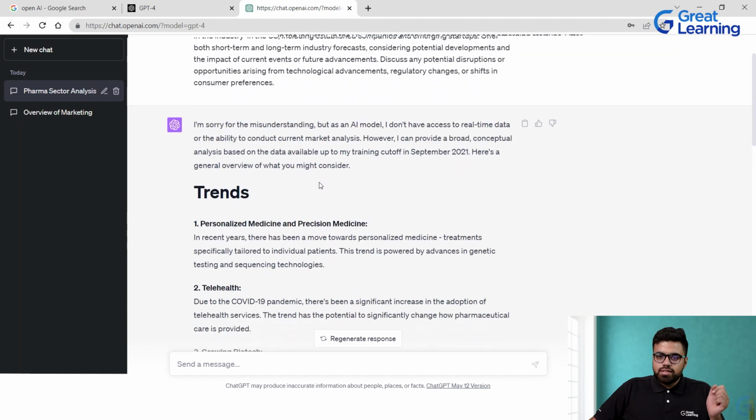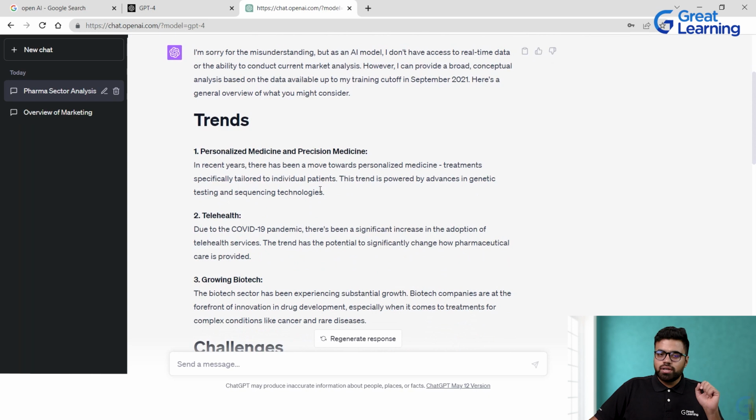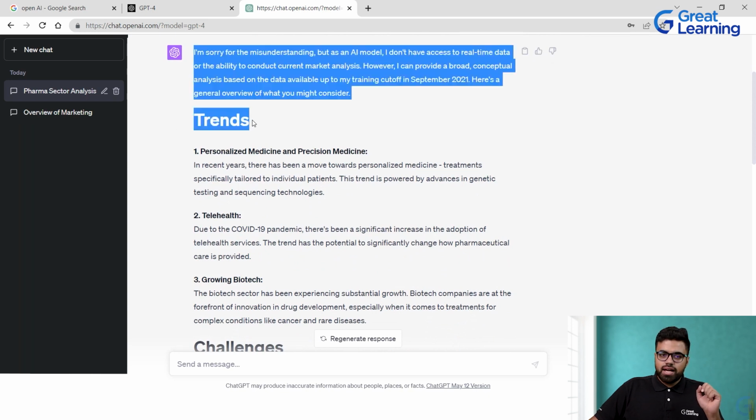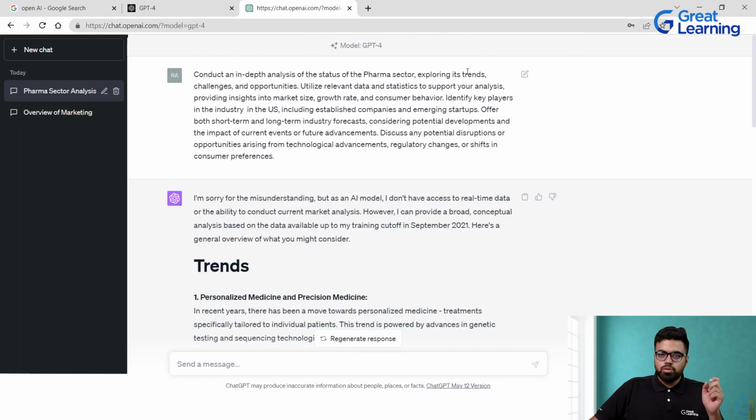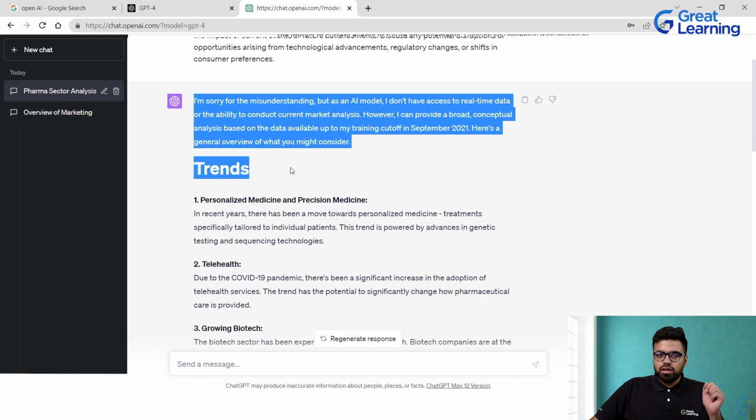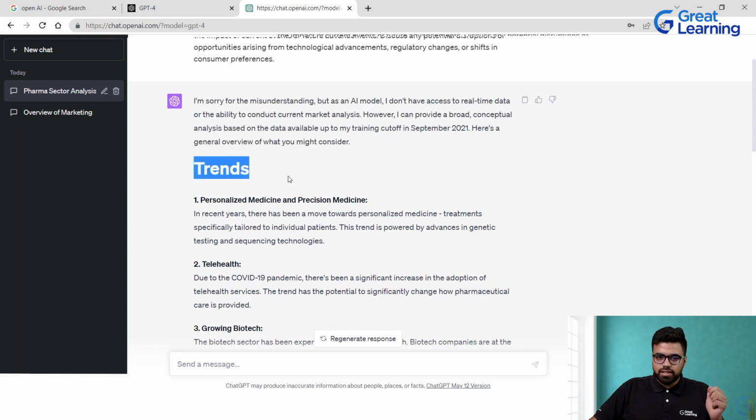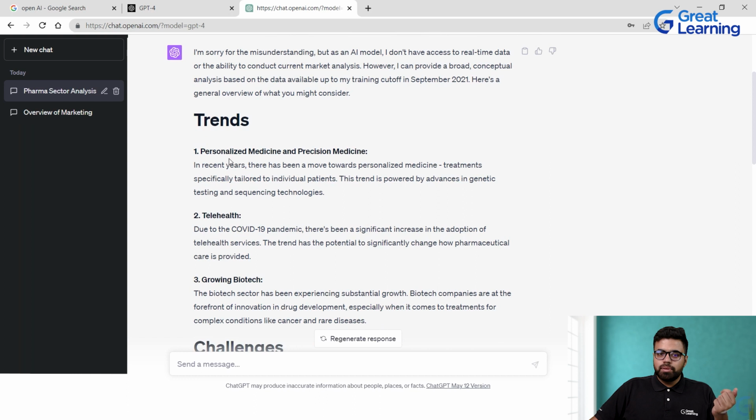So let's look at the answer. Let's just analyze what the answer is about. Now first, as I mentioned in the prompt, I want GPT-4 to give me the trends that are there, right? So first it gives me a big heading of the trends that are there. Now it gives me personalized medicine and precision medicine. In recent years, they have been moving towards personalized medicine treatments, right?